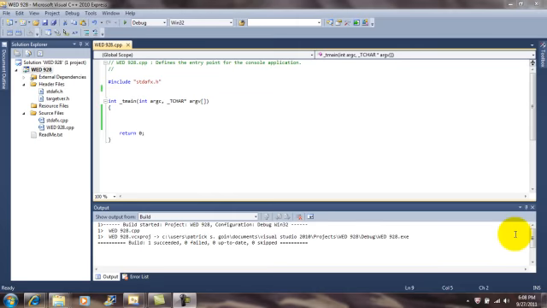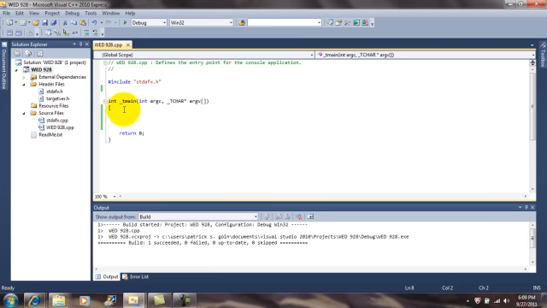Hello, today I'm going to show you how to construct a while loop in Visual Studio 2010 C++ edition. A while loop is a type of code that allows programs to repeat a statement or statements in a continuous loop if a certain test condition is true.